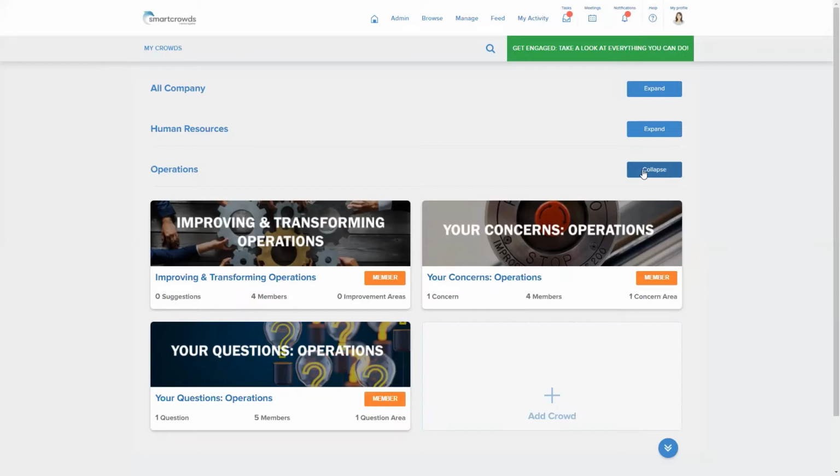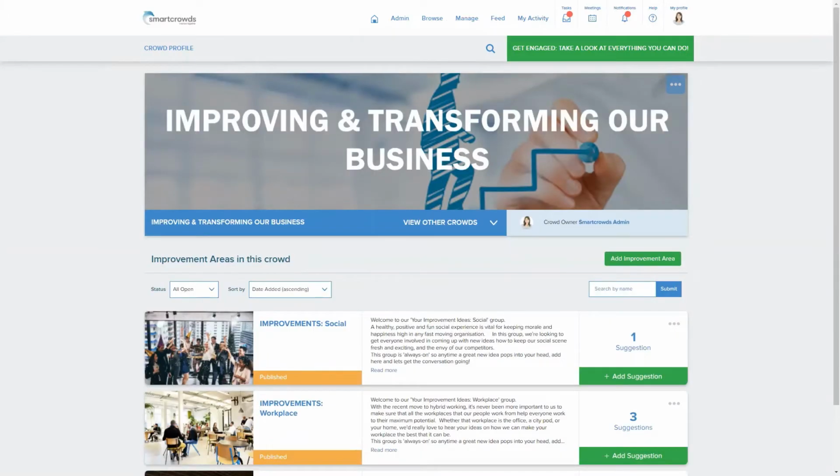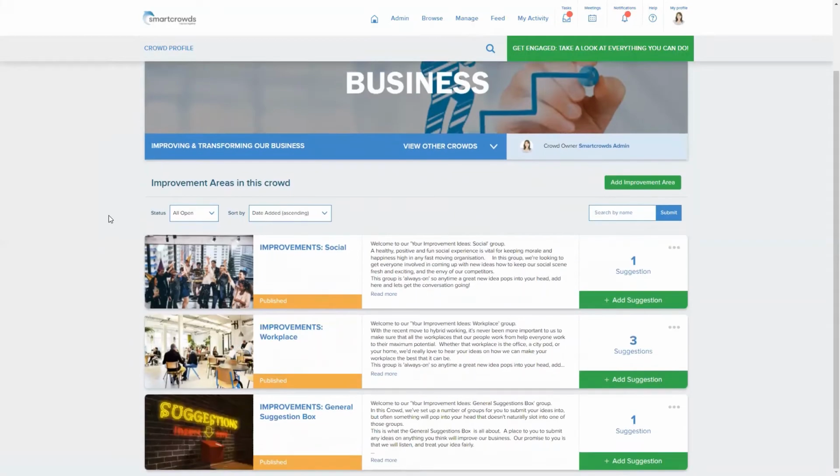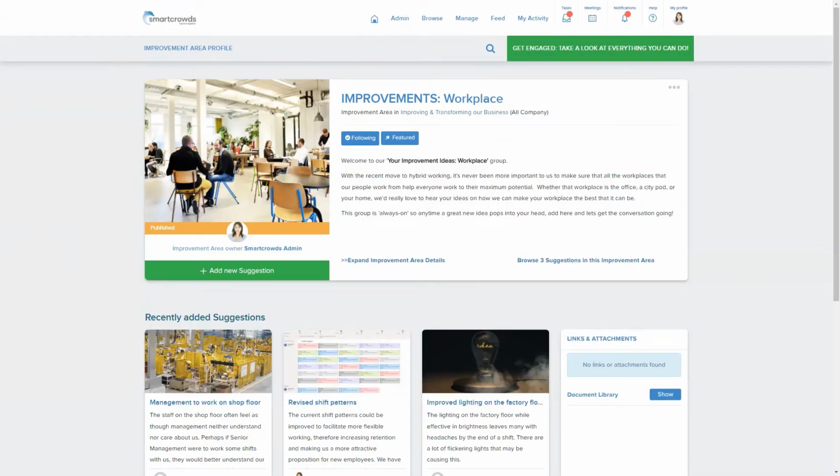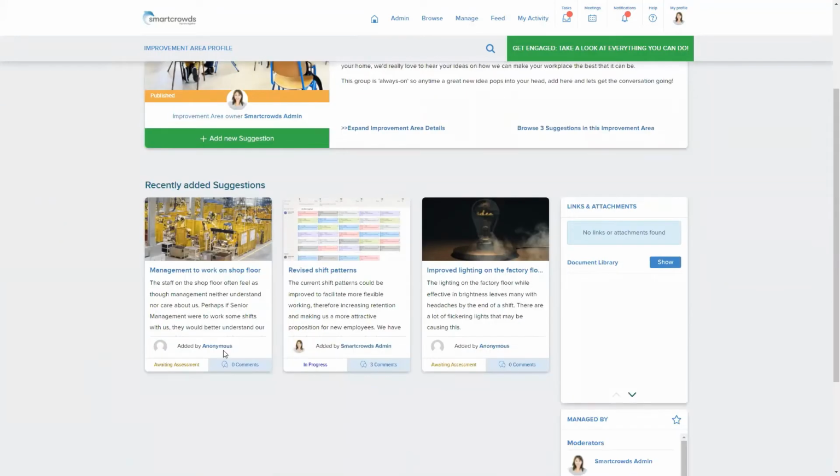Let's look at one of these crowds in more detail. Here we can see that within this crowd, there are a few initiatives or improvement areas, each looking for ideas for beneficial change. Let's look at the improvement area for the workplace. Here we can see a description that sets out the aims of this improvement area and that some ideas have been submitted. We will look at the ideas submitted around revised shift patterns.